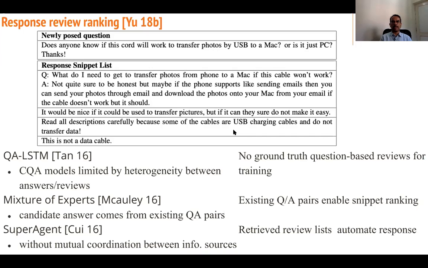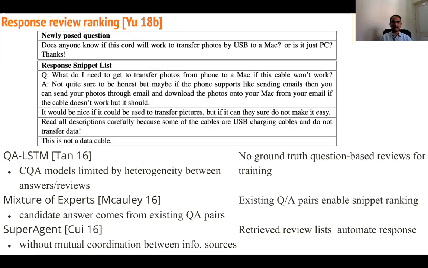So, response review ranking. You have a newly posed question like, does anyone know if this card will work to transfer photos by USB to Mac, or is it just PC? Thanks. The response snippet list. There is a more similar question: what do I need to get to transfer photos from phone to a Mac if this cable won't work? Answer: not quite sure, to be honest, but maybe if the phone supports sending mails, then you can send your photos through email and download the photos onto your Mac.